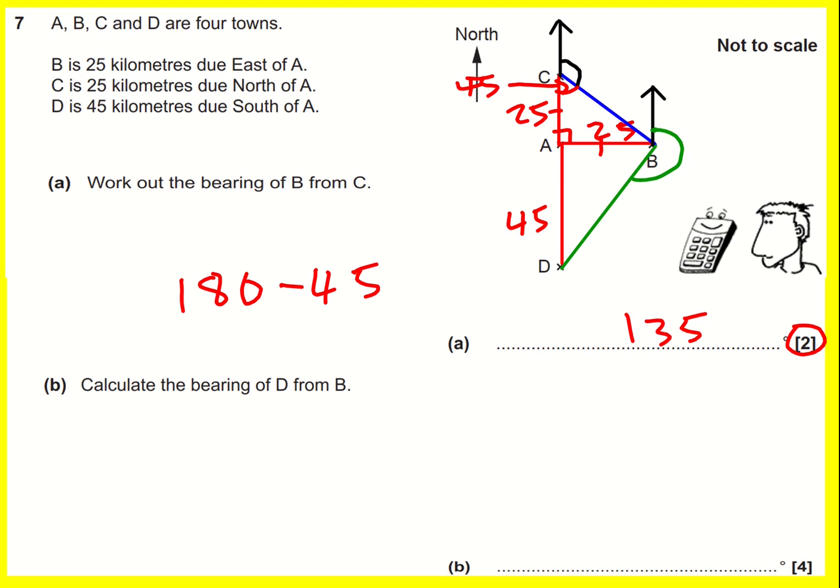Okay, how can we do this? Well, we know again that we've got a right angle here. So if I can work out this missing angle, then I'm basically done, because I know this here is 270 degrees. Okay, how am I going to do this? Well, I've got a triangle. This is also a right angle. So I'm just going to draw this triangle over here.